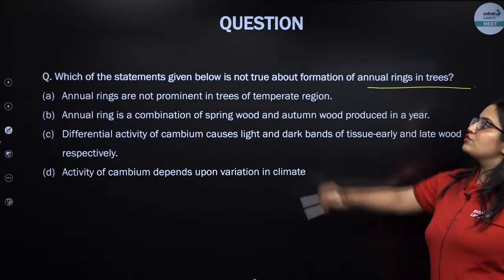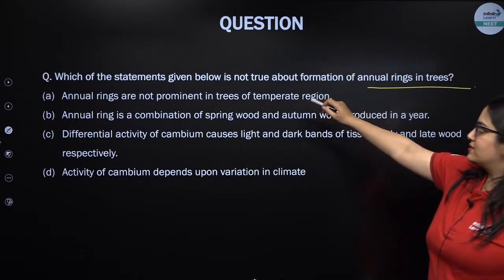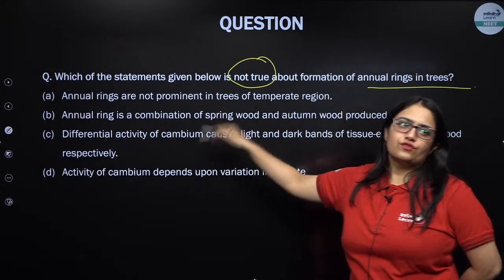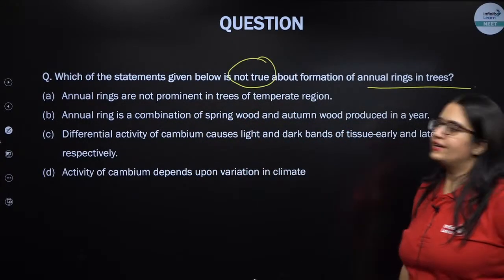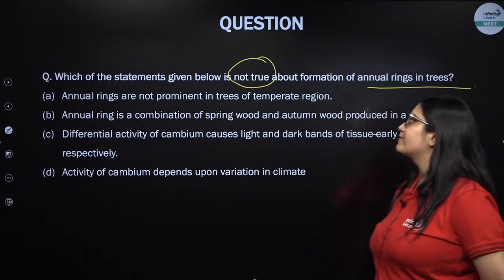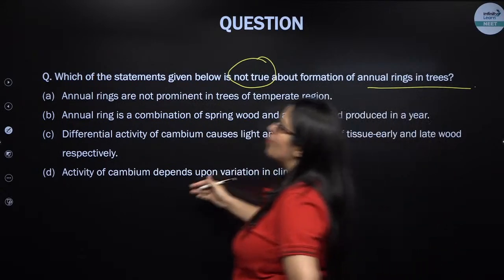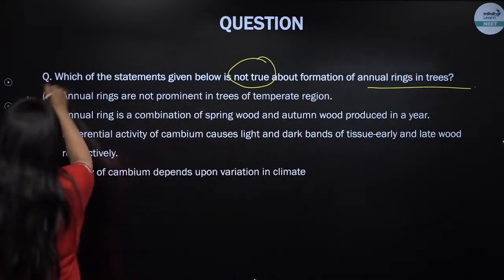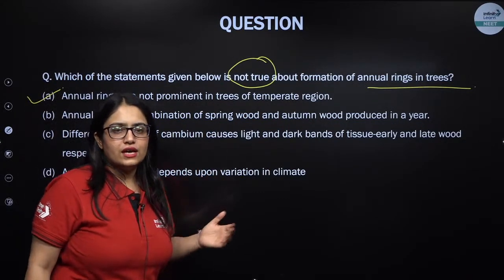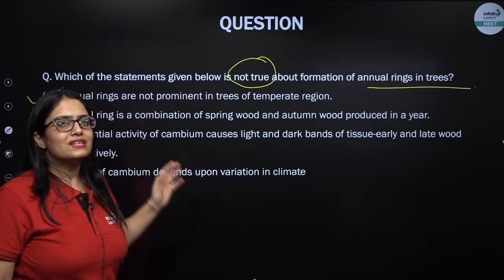So you were supposed to find out the incorrect statement. Which of the following is not true? Which of the following is wrong? You were supposed to find out. Annual rings are not prominent in trees of temperate region. This is in fact wrong, and this becomes the answer of this question. Why? Not prominent means they won't be clearly visible, but that's wrong.